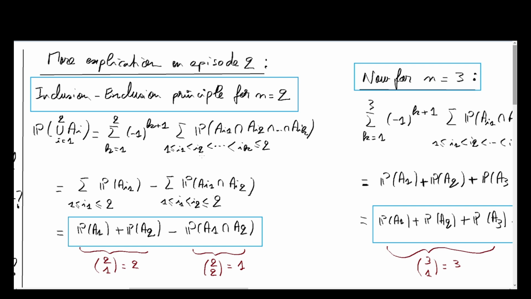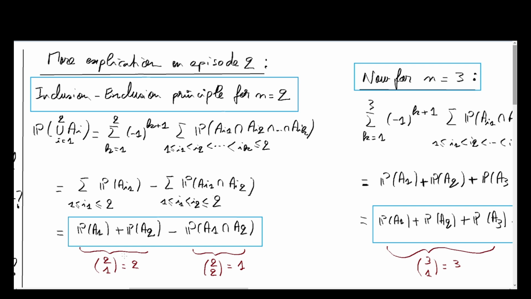And so the indexes vary between 1 and 2. So you won't have an A_3, but only A_1 and an A_2.